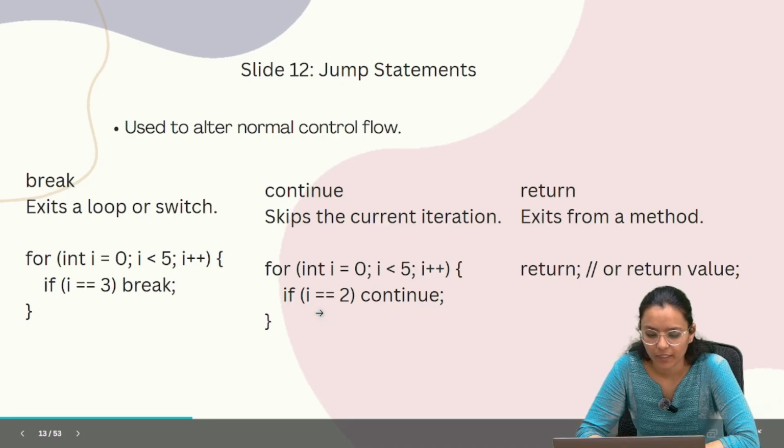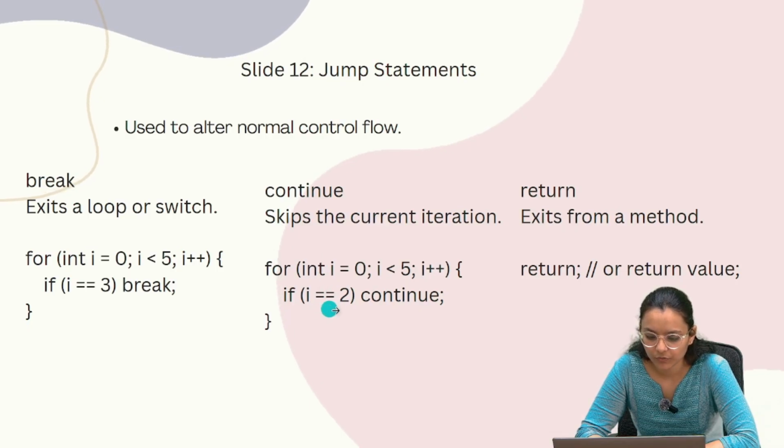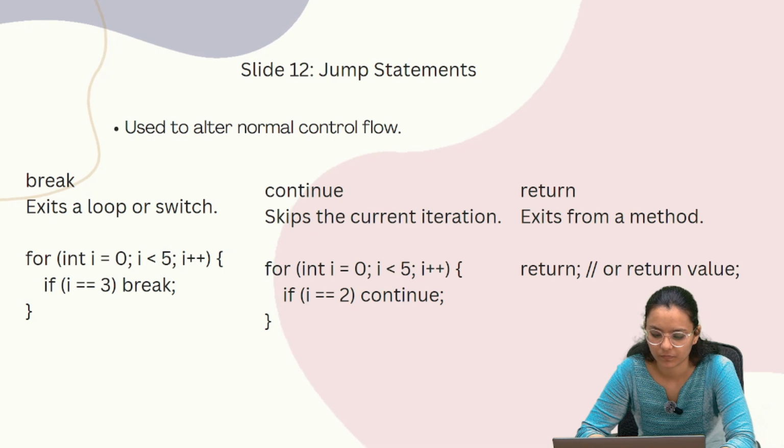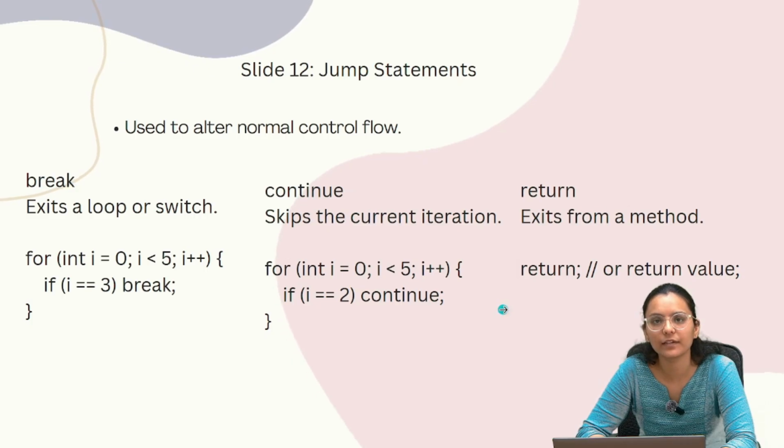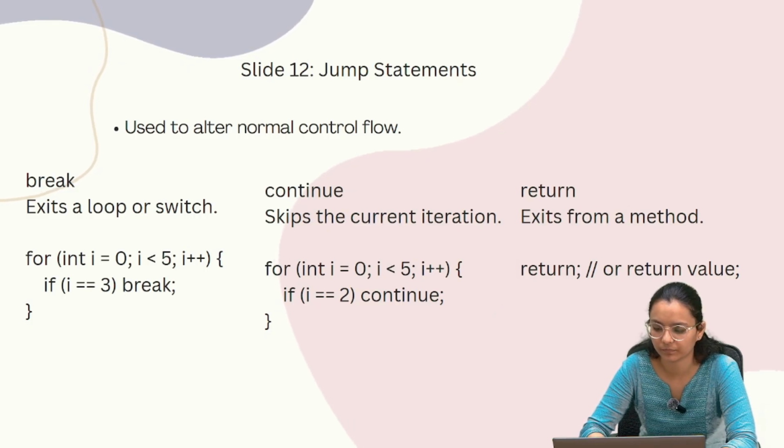So when i equals 2, it skips the rest of the loop body for that value and continues with the next iteration. The output will be 0, 1, 3, 4. The use case of continue is when you want to skip one particular iteration but continue the loop. At that time we use the continue keyword.